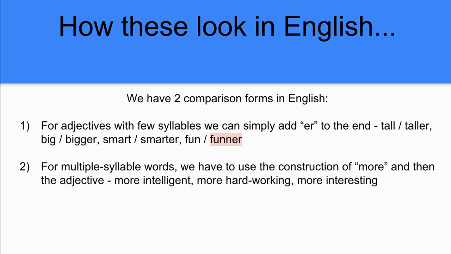For example, more intelligent, more hardworking, more interesting. We know we're not going to say intelligenter, hardworkinger, interestinger. So we can't just put an er on any word, and we can't just always put more in front. You would never say more tall, more big, more smart. So English has to consider both ways, er or more.